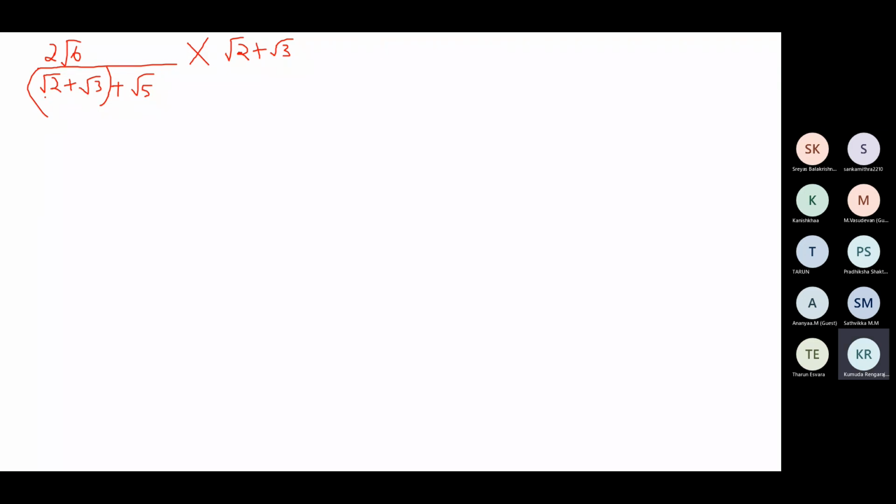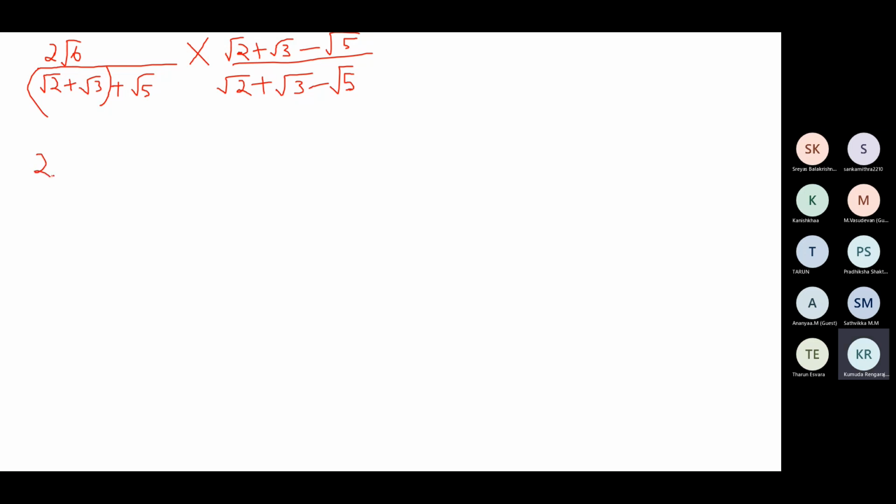We are enclosing the first two terms in a bracket and regarding this as one term. So root 2 plus root 3 is one term, root 5 is the other term, and they are connected by a plus sign. So the conjugate will be root 2 plus root 3 as it is, the connecting sign plus becomes minus root 5. This is the conjugate.